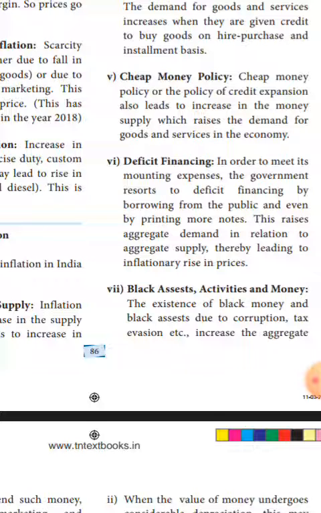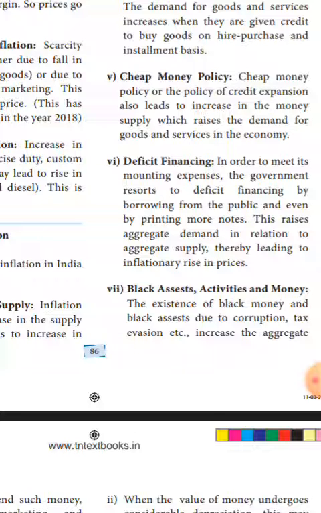Then, black marketing and hoarding: if black marketing and hoarding are there in the community, there will be a decrease in the supply of goods. Supply will be less, so the price will increase.